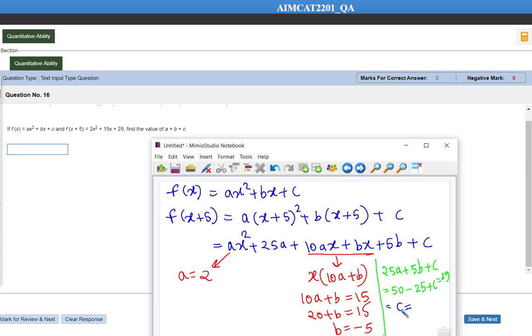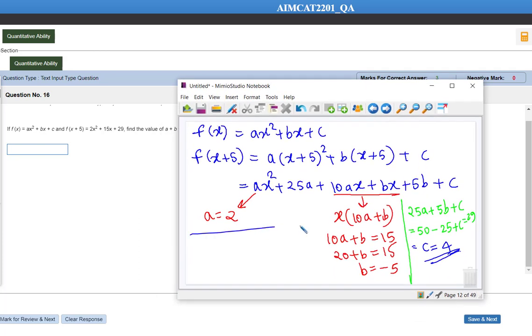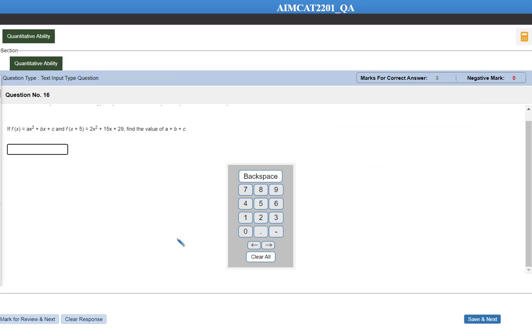Hold on, the value of c we want to find. The value of a is equal to 2, b is equal to minus 5, so 50 minus 25 plus c is equal to 29. So 29 minus 25 is equal to 4, so the value of c is going to be 4. Yes, so what we are supposed to find out here is a plus b plus c, that is 6 minus 5, which is equal to 1. Okay everyone, so let's type 1 as the answer here.